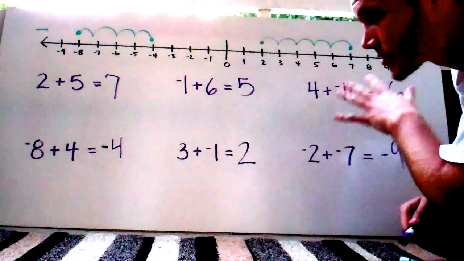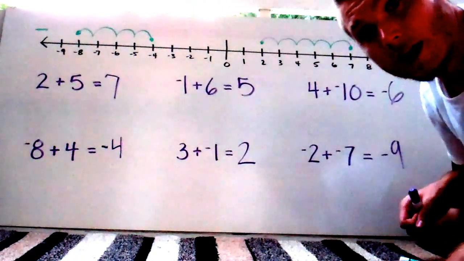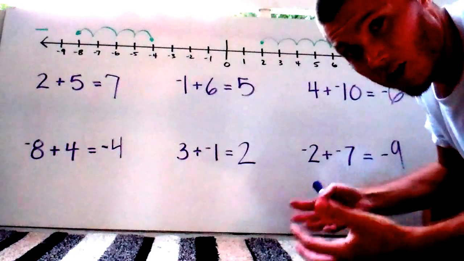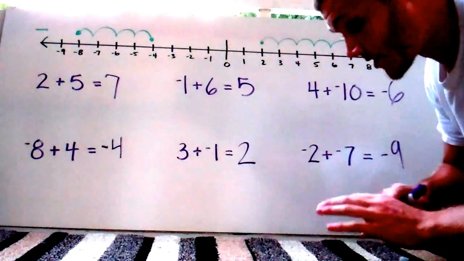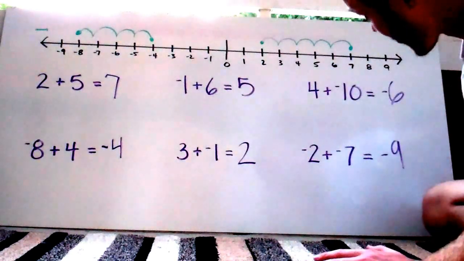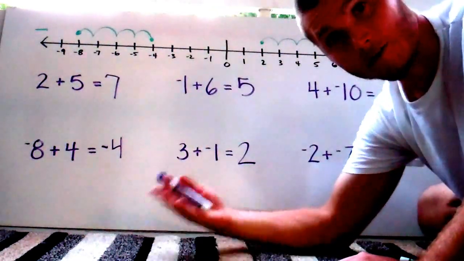Remember, you only want to use this method when you're dealing with small numbers, because once we're using larger numbers, I know you are not going to want to create a number line that is 100 units long that way and 100 units long that way, if not more.